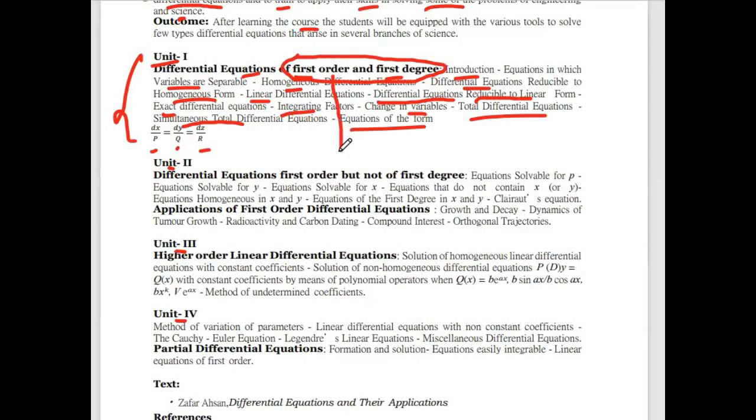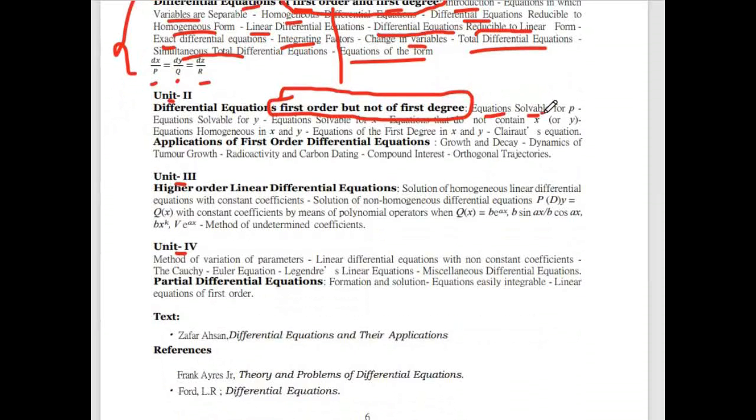Coming to unit 2, this is also first order, but the degree is not equal to 1. That means differential equations of first order but not first degree, whereas in unit 1 it is first order and first degree. That is the difference between unit 1 and 2. So here also various methods are there. The first one is equations solvable for p, then equations solvable for y, and then equations solvable for x. Then after that, equations that don't contain x, y. After that, equations homogeneous in x and y, equations of the first degree in x and y, Clairaut's equation.